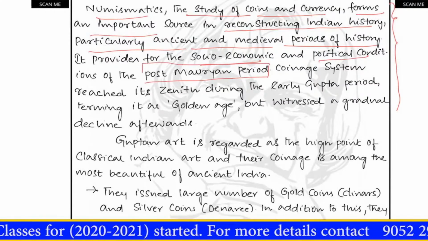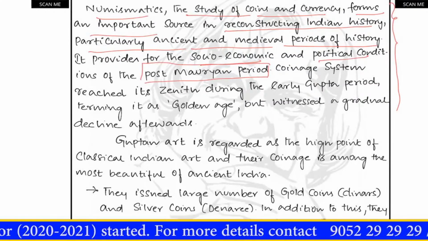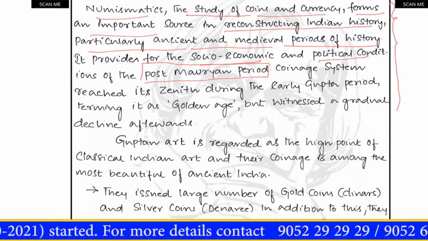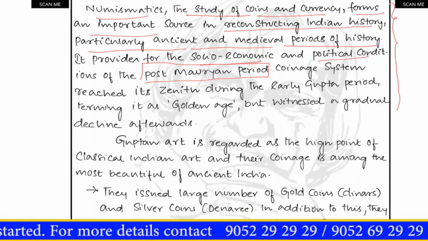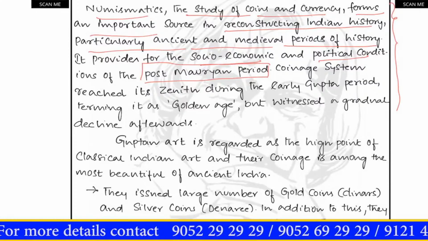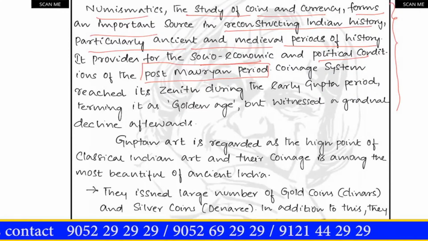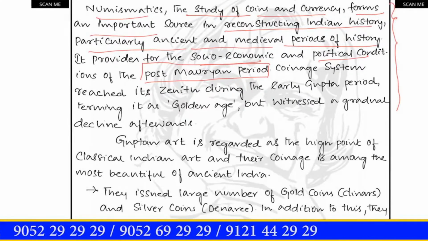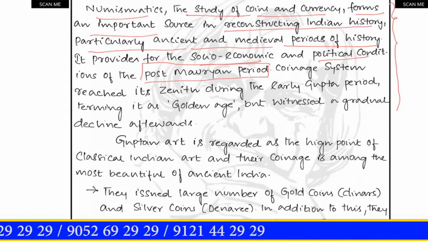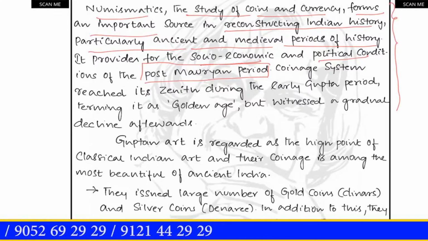Why only after Mauryas can we get socio-economic and political conditions? Because during Mauryas, whatever coins we have are punch marked coins. So whatever information they give us is very minimal, and they also don't have any artistic beauty. But with the advent of Indo-Greeks, the nature and design of the coinage system completely changed.